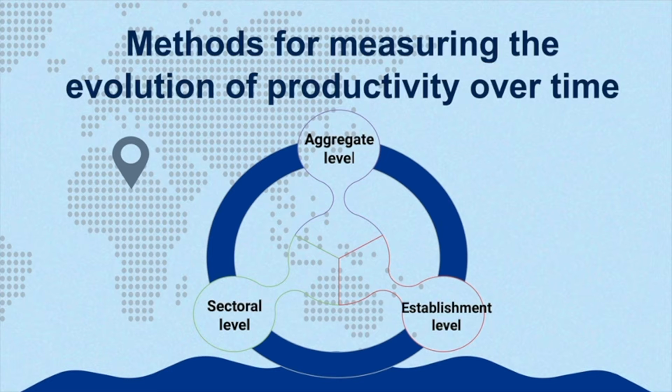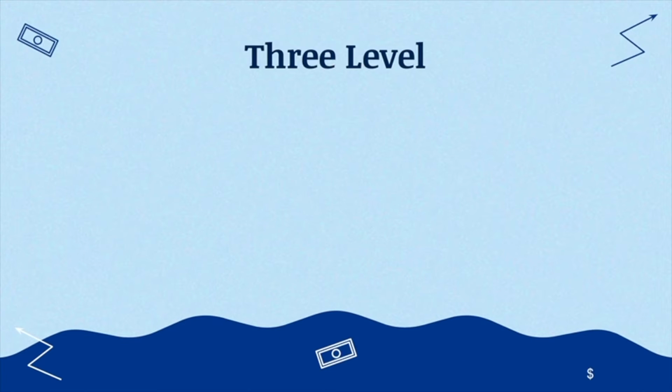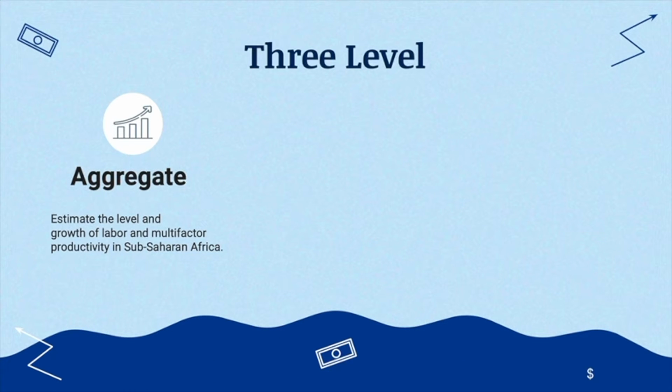Overall, three different levels of data aggregation are used to analyze productivity trends, which are aggregate, sectoral, and establishment. First is the aggregate level. The report estimates the level and the growth of labor and multi-factor productivity in Sub-Saharan Africa.